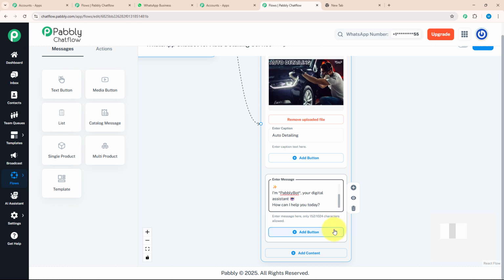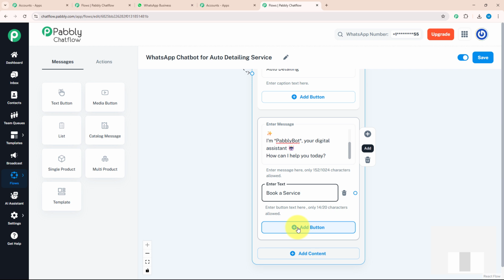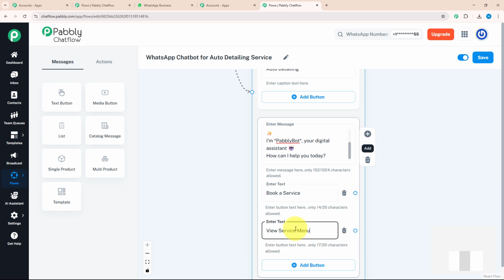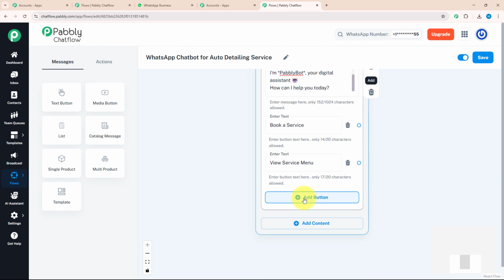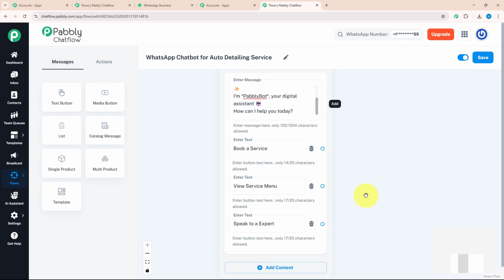With that, I will put a few action buttons. For that, I'm going to click the add button and enter my text, book service. For my next action button, I will add view service menu, and for the third action button, I will add speak to an expert. After adding my action buttons, I want to give a separate message for each action button. For that, let's start with book service.